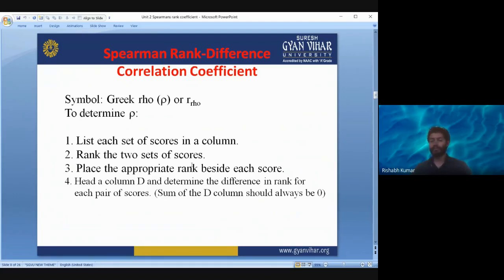We are assuming that you have two variables. Then place the appropriate rank beside each score. Okay, add a column D and determine the difference in rank for each pair of scores. The sum of the D column should always be 0. We will see with numerical examples what this slide is talking about.